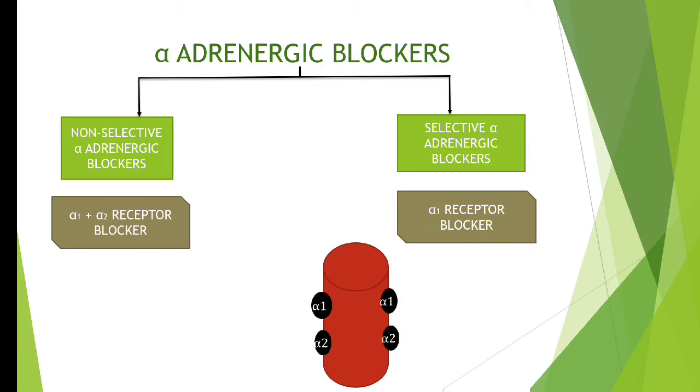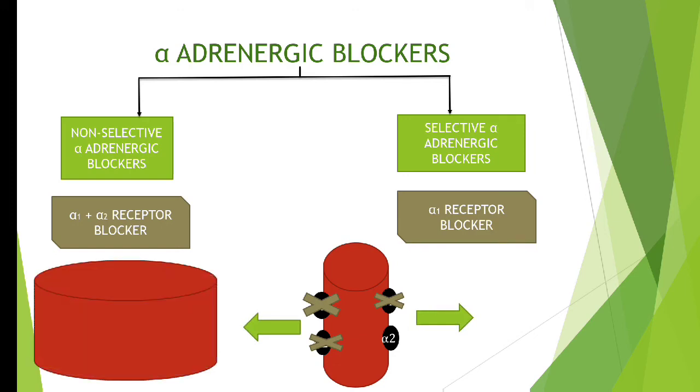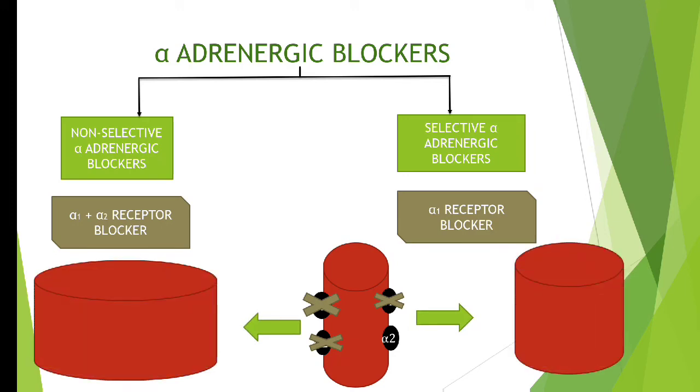Suppose we are giving a non-selective alpha adrenergic blocker, so it will block both alpha 1 as well as alpha 2 receptor. Suppose we are giving a selective alpha adrenergic blocker, it will block only alpha 1 receptor. So what might be the result? Yes, blocking of alpha receptor will lead to vasodilation.